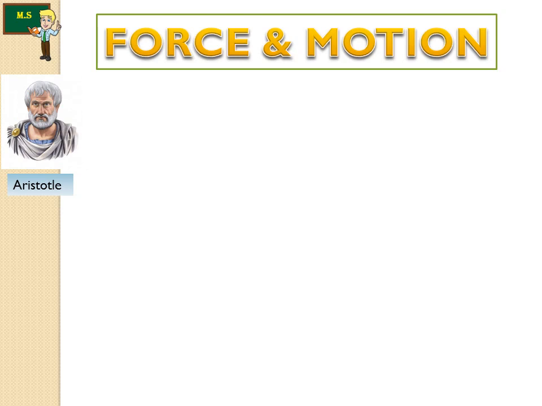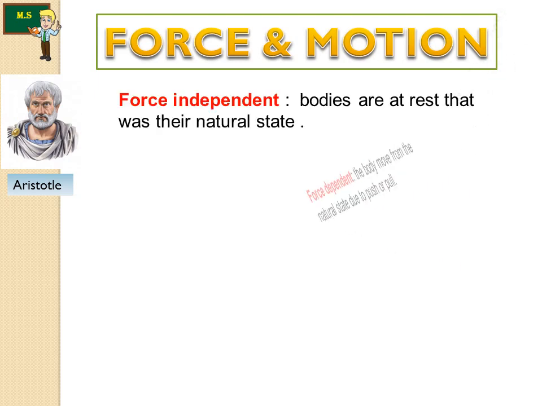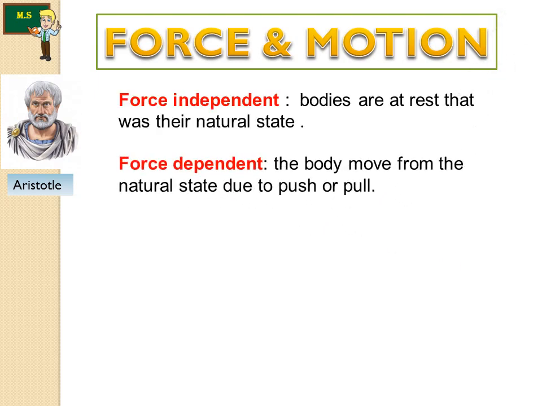He also conveyed that usually the bodies are at rest. That was their natural state, and it was called force independent. Second one, force dependent. If a body moves from its natural state, that is due to push or pull, that is called a violent motion or force dependent. He also proposed that when two different masses are dropped from a height, the heavier body falls faster than the lighter one.